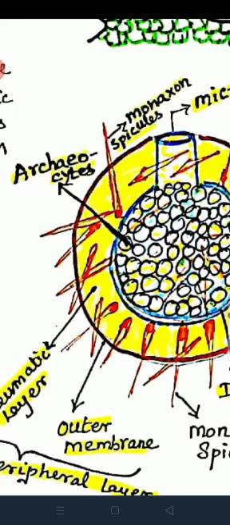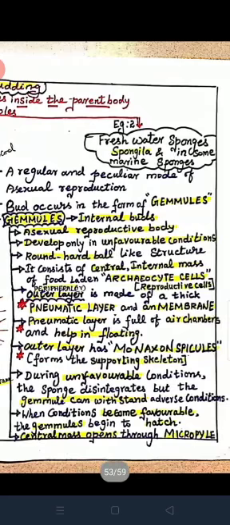Here I highlighted red stars. The pneumatic layer and the membrane are present in the periphery layer. The pneumatic layer is full of air chambers and helps in floating. The outer layer has monoaxon spicules which play a vital role as a skeleton-like support for the gemmule. Here I highlighted red stars for some points. As usual, from what we saw last year, you have to consider these 3 points for competitive exams. Move on to the topic.